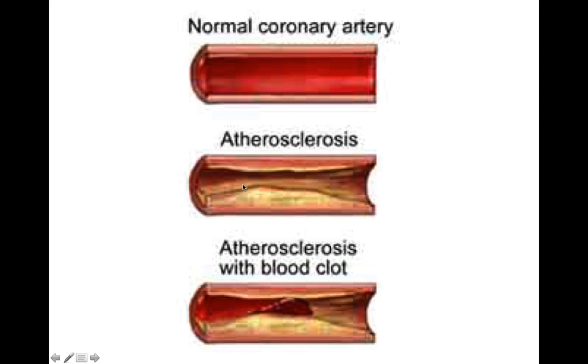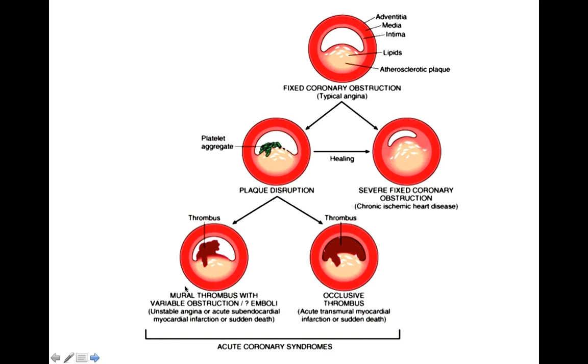So like we are here, and this plaque now ruptures and there is formation of a clot, and this clot will lead to blockage of the blood flow. Depending upon whether it is partial or complete blockage, the patient will have unstable angina or non-STEMI or ST segment elevation MI. This is called acute coronary syndrome.